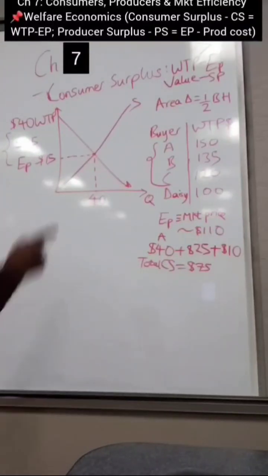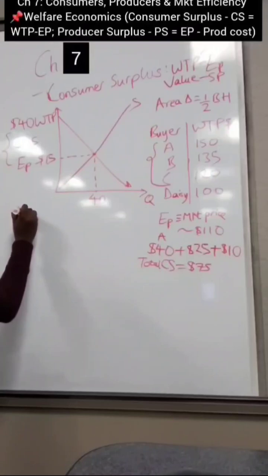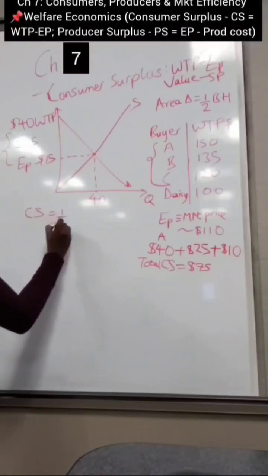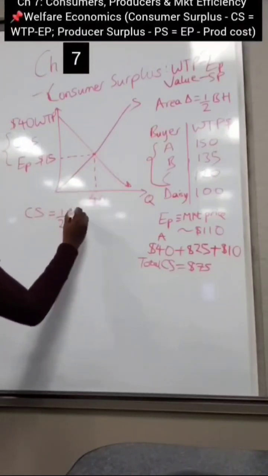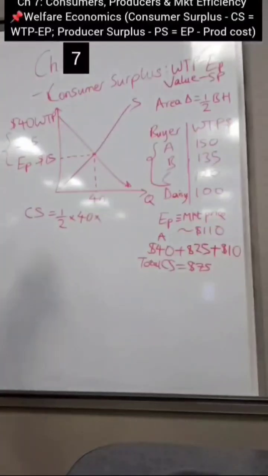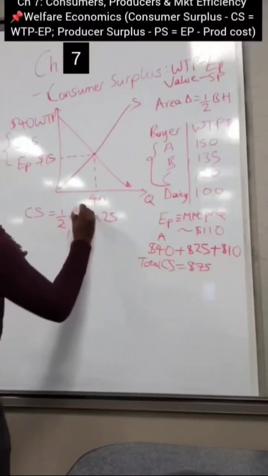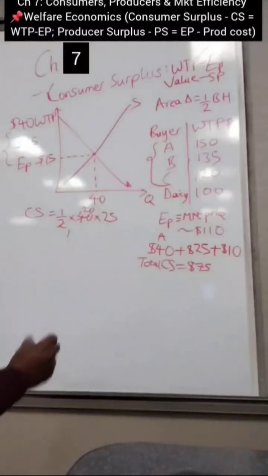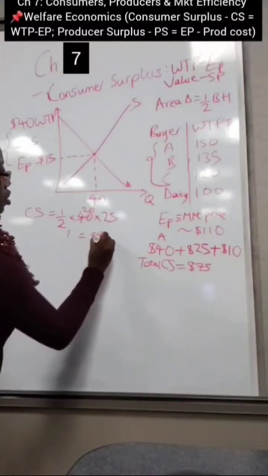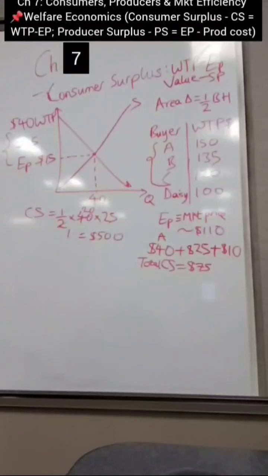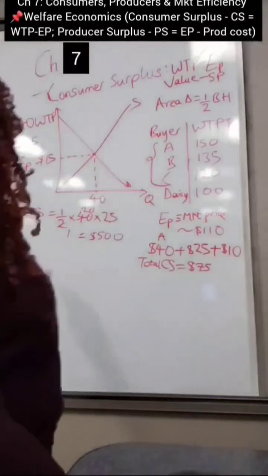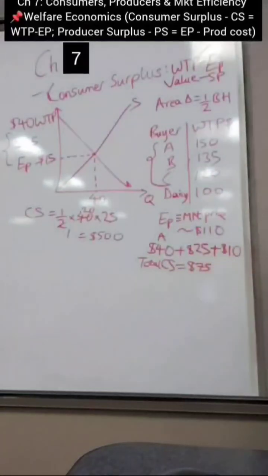And then how much is being sold at this equilibrium price? 40 units, okay? So therefore, your consumer surplus in terms of calculation is going to be half. The base is how much quantity is sold. Half times 40. And then the height is going to be the difference between the willingness to pay and the equilibrium price, so times 25, okay? So 20 times 25, that should give you about $500. I think my math is mathing. Okay, so that is how you calculate consumer surplus in a very simple illustration.